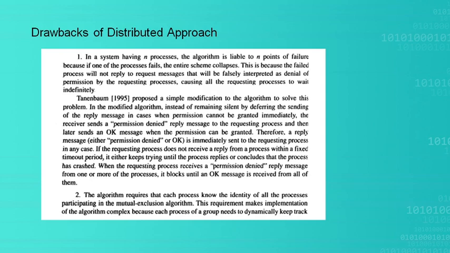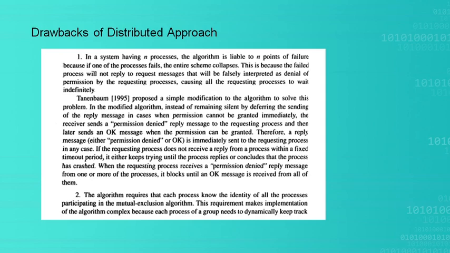Why? Because if one process has failed in the entire system, it cannot send a reply message to the requesting process. So the other process will think it has not got the chance, that a denial of the message happened, and there is no permission for it to execute.